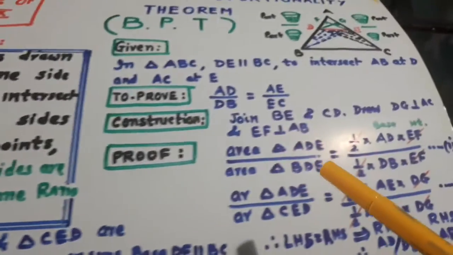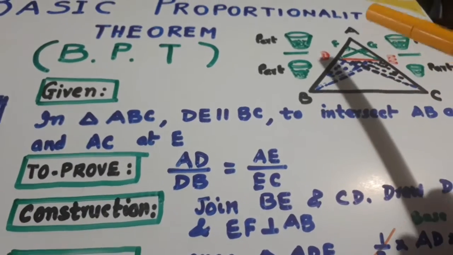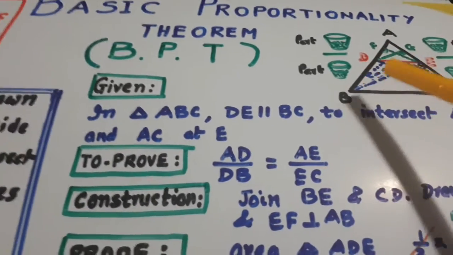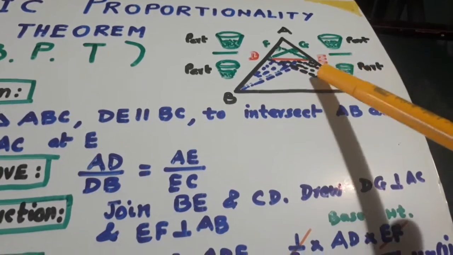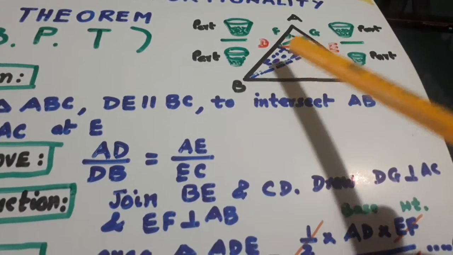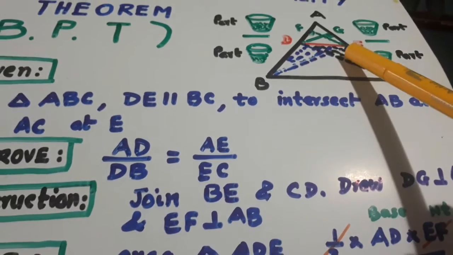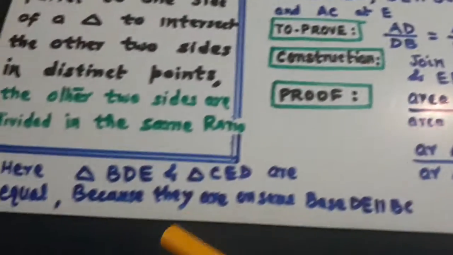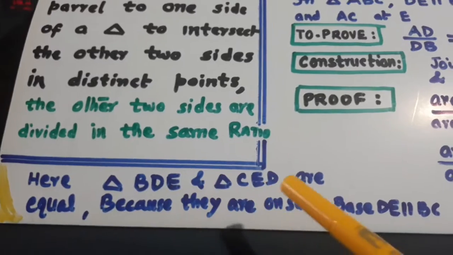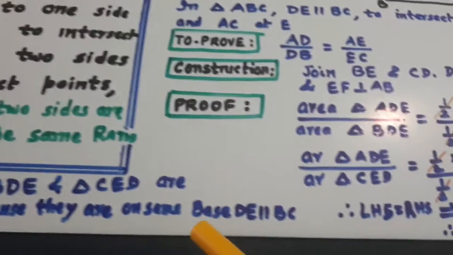Here triangle BDE, look here, BDE and DEC. They are on the same base DE and they are between the two parallels. If two triangles are on the same base and between the same parallels, their areas are equal.